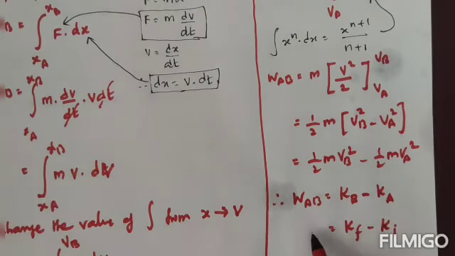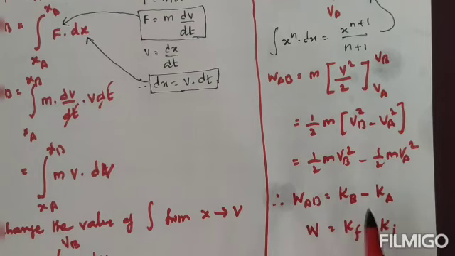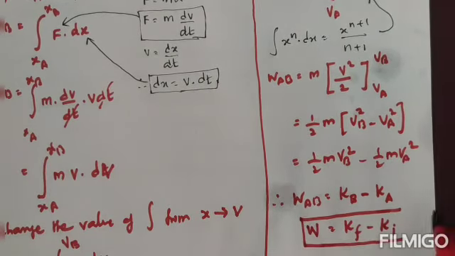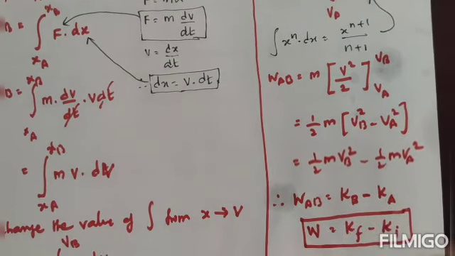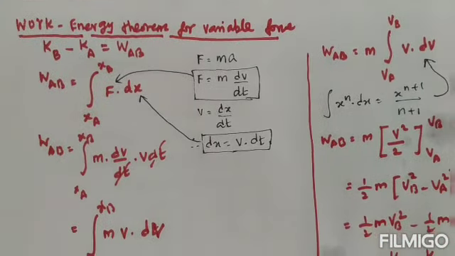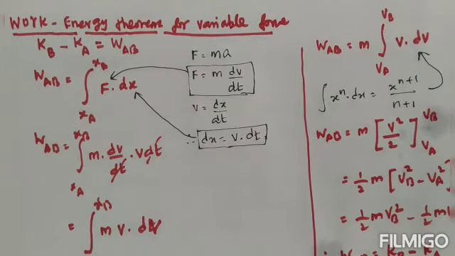So we proved the work energy theorem, because change in kinetic energy is nothing but work done. That is the work energy theorem for variable force we derived. Okay students, I hope you understood this concept. Thank you.